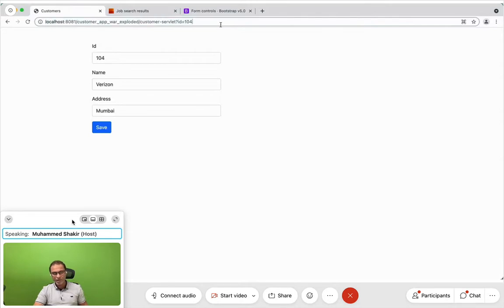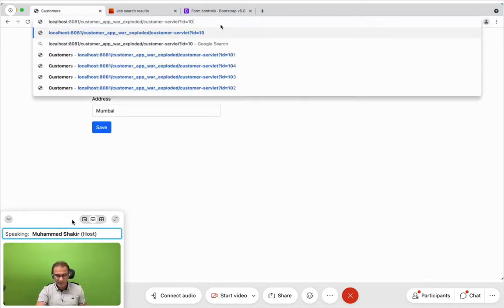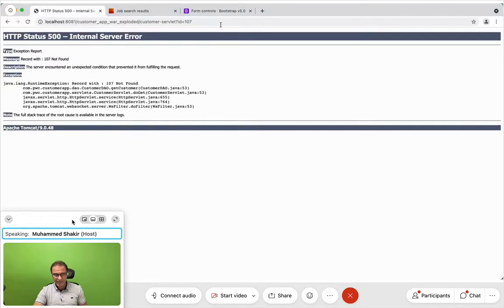But suppose I am one of those hackers who wants to check whether your thing really works or not. I say 7, which does not exist, and I hit the enter key, I get an error. You see this runtime exception here. Of course we must present the error elegantly. This is not the way to present the error to the end user. We must give a beautiful message out there with a blank form saying that the ID entered by you or selected by you is not available. We will see that later, but for now, see this.